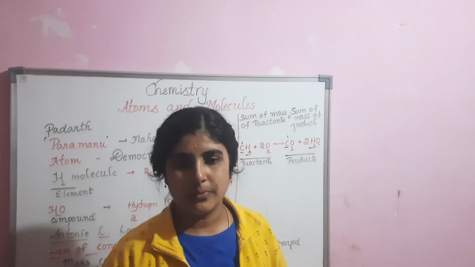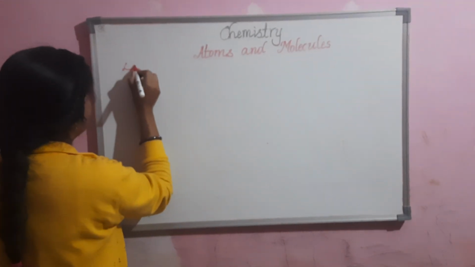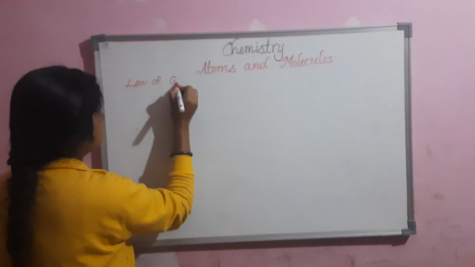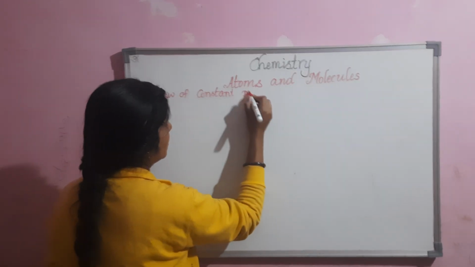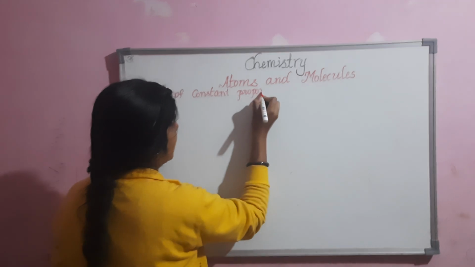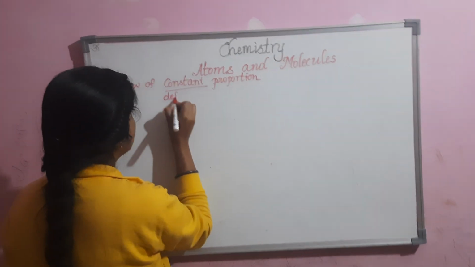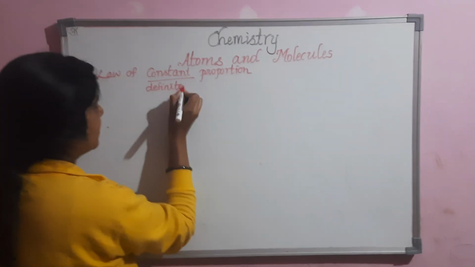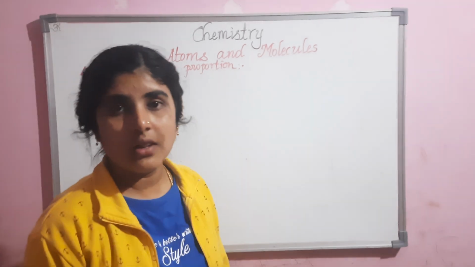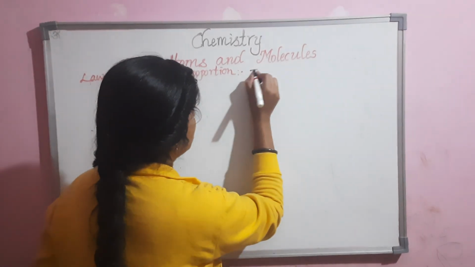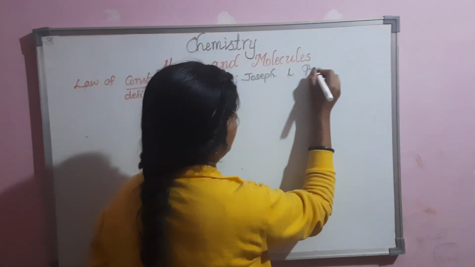Next we have the law of constant proportion. We can say this as the law of definite proportion also. This was established by Joseph L. Proust.